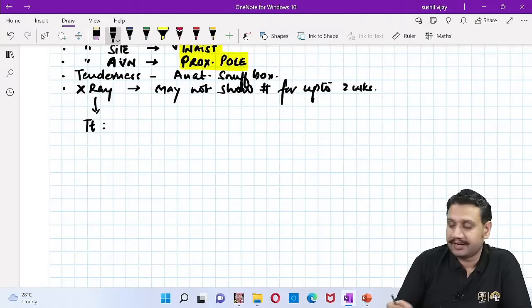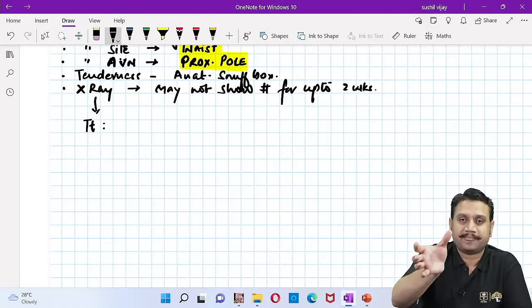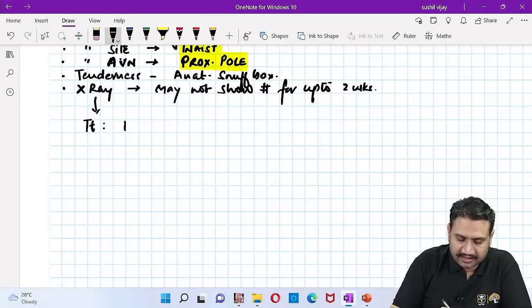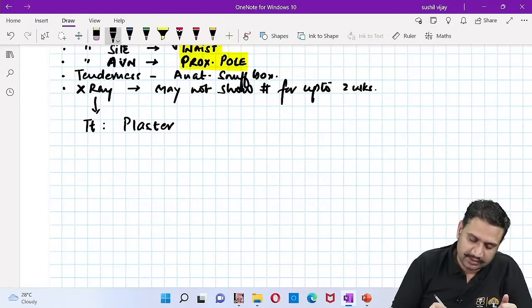And what is the treatment plan? To give the plaster in a glass holding or the tumbler holding position like that. Okay, so treatment has to be given conservatively, a plaster has to be given in a glass holding or a tumbler holding position. So plaster is given.